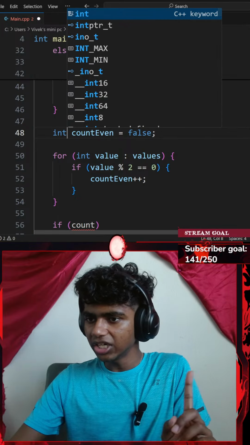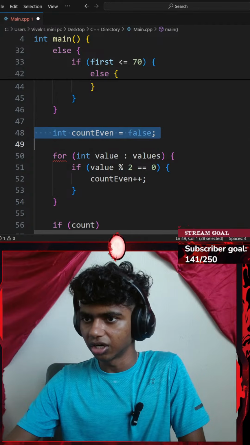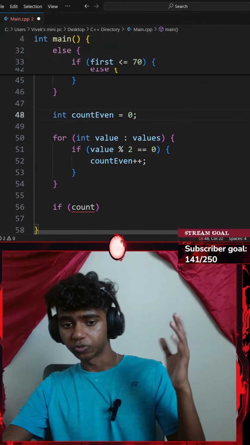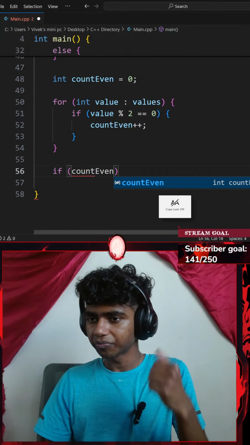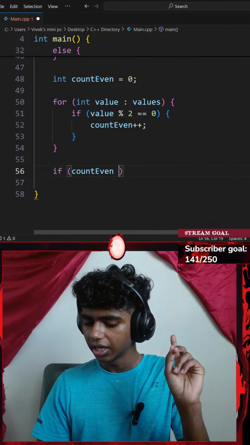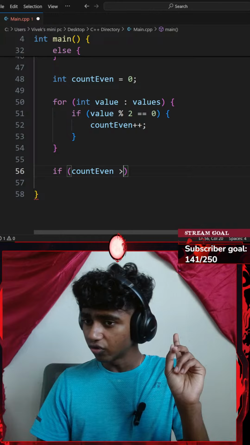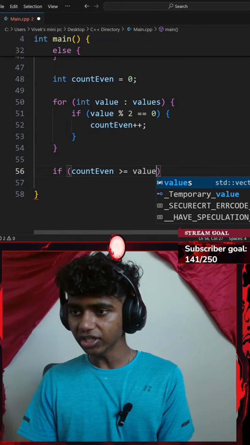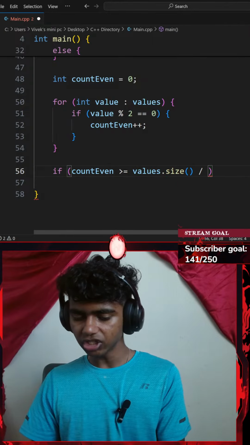Okay, integer, there we go. This is going to be initially set to 0. Okay, that makes much more sense. Okay, if my count even variable is either greater than or equal to my vector of values dot size, the size function, divided by 2.